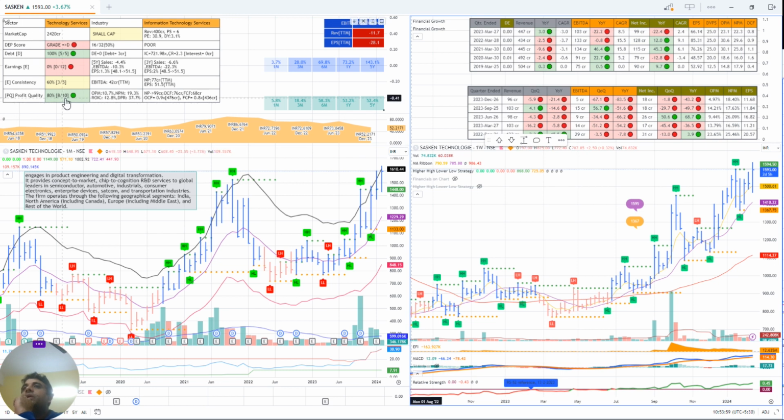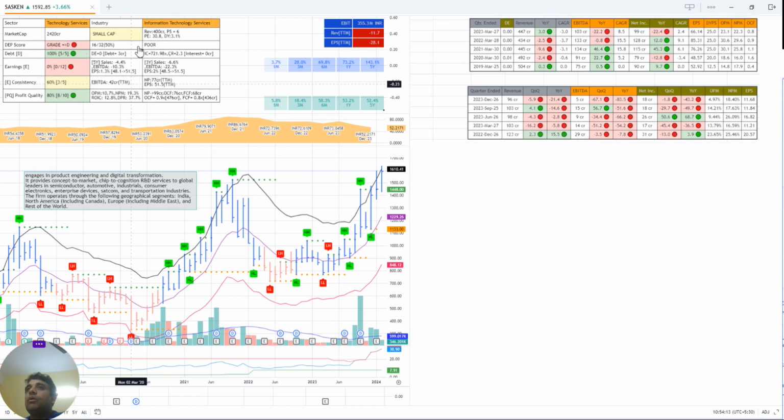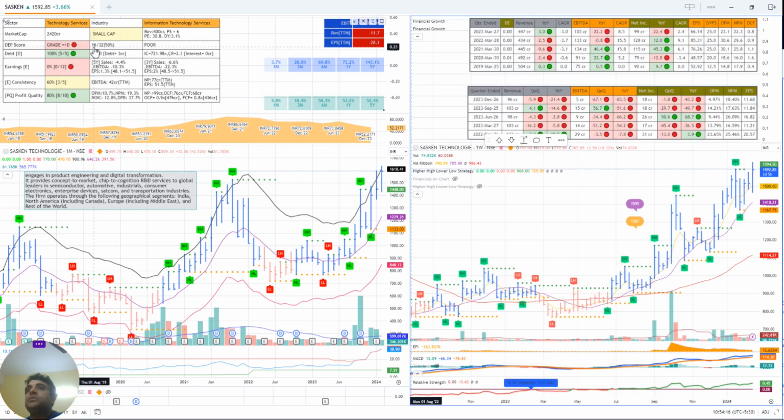Then we measure the profit quality. This is basically the margins: the operating margin, the net profit margin, the return on invested capital, dividend payout ratio, and the operating cash flows. Here the company score is decent. It is 8 out of 10. So overall, fundamentally, the score is only 16 out of 32, so it's 50%. And we are seeing some degrowth in recent years. There's the EPS flow. EPS, which was around 72 in December 22, has now fallen to 52 in December 23. So it's a loss of 28%.